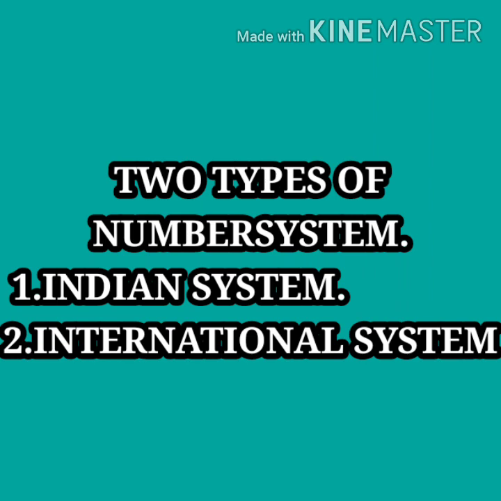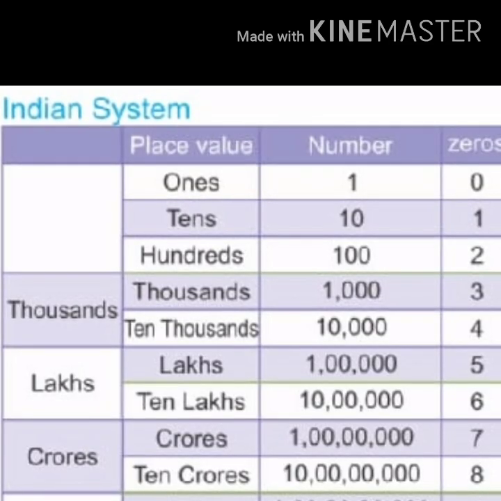Now we will discuss two types of number system according to which the number can be written in an easier way. The two types of number systems are the Indian system and the international system. Let us now study about this.